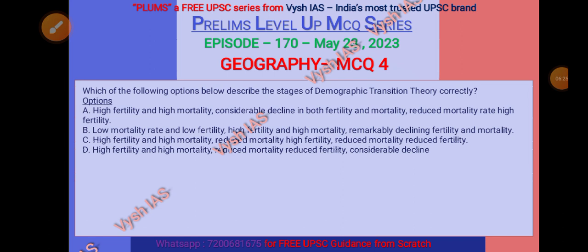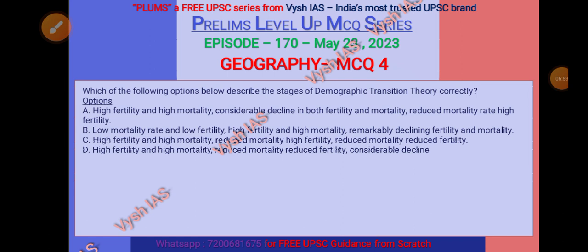Option C, the first stage says high fertility, high mortality. Second stage, reduced mortality, high fertility. Third stage, reduced mortality, reduced fertility. Option D, first stage, high fertility, high mortality. Second stage, reduced mortality, reduced fertility. Last stage, considerable decline in both. Now, let us see the answer.